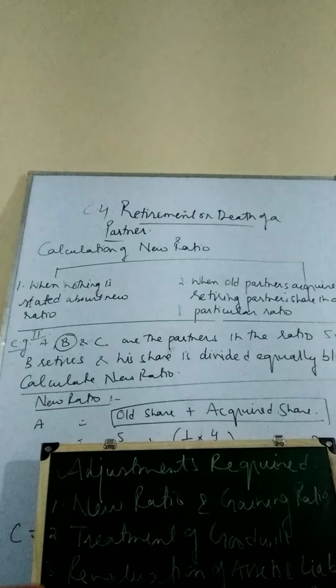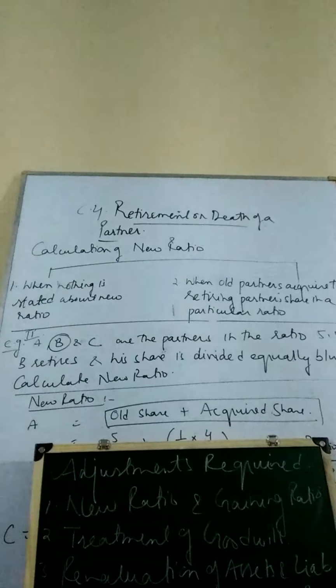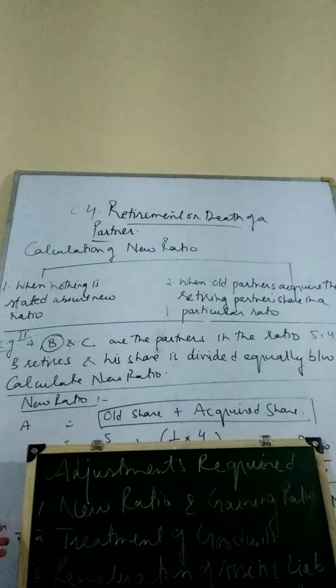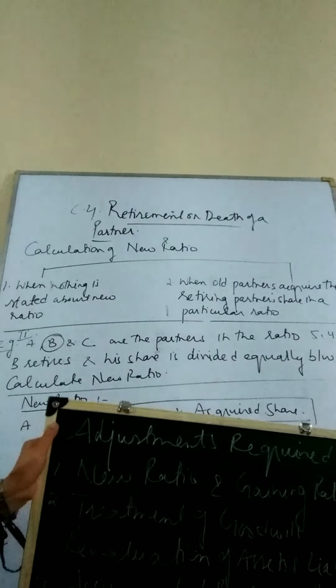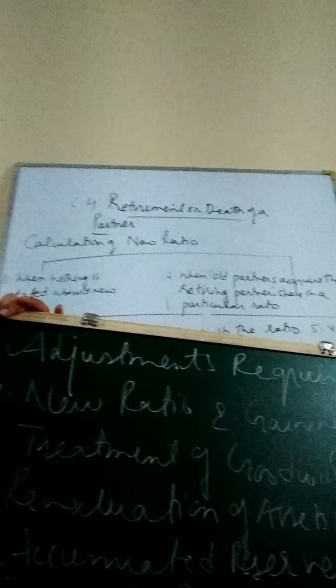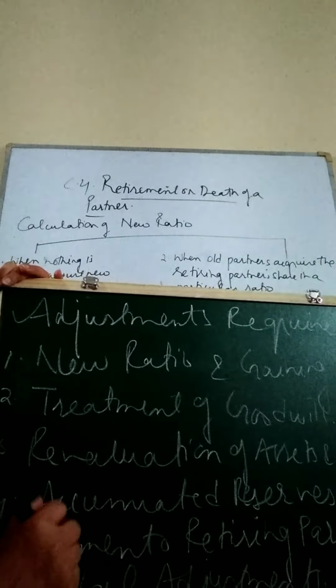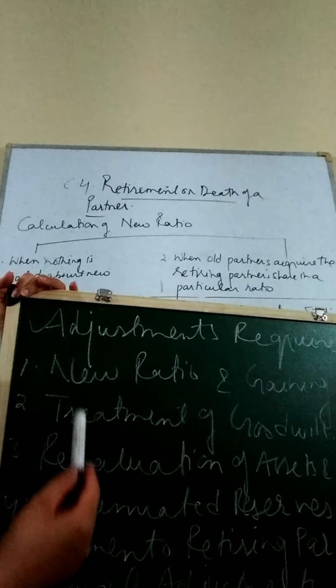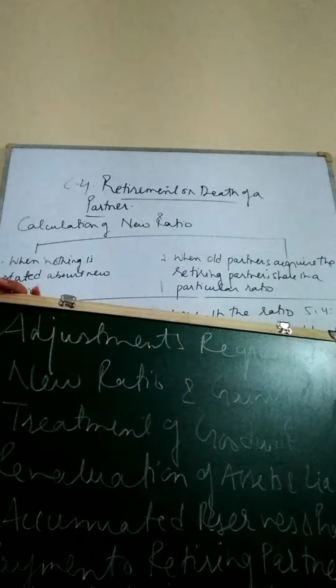Retirement means when the partner crosses the age of 60 years in our country and gets retired from the business. He can also take up voluntary retirement if he wishes and all other partners agree. So nothing much needs to be understood about retirement, you already know about it. Now let us see what adjustments we have to make from the point of view of accounting treatment while we are doing retirement. Let us have a very clear view of it. What are the adjustments which are required on the basis of accounting treatment at the time of retirement?